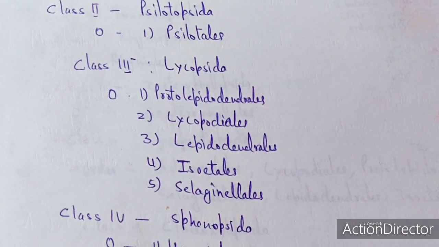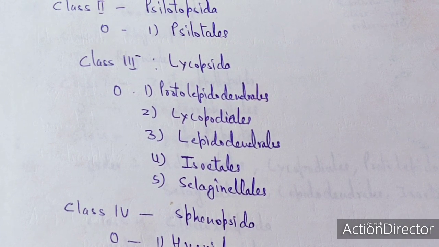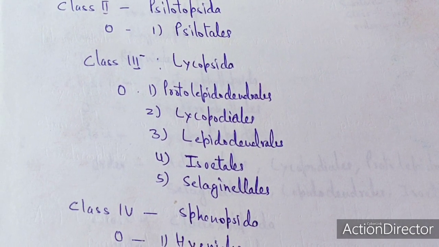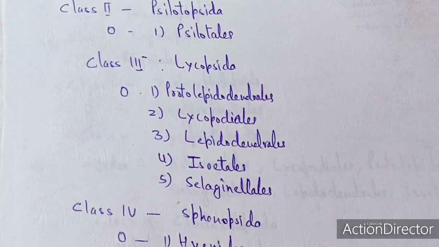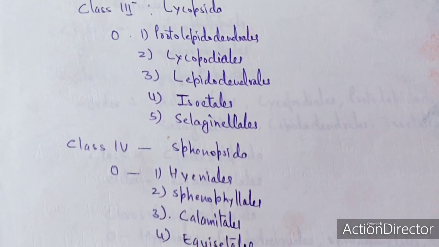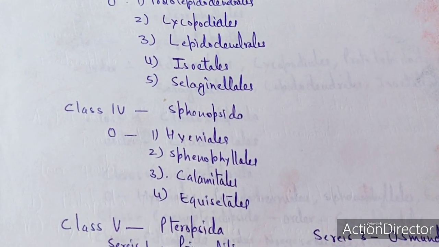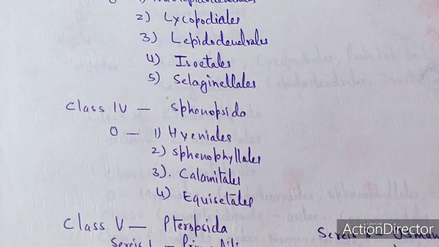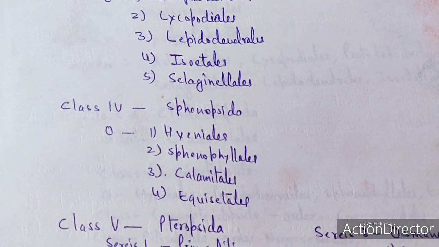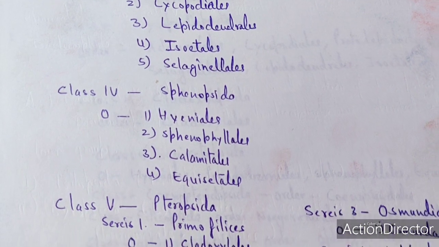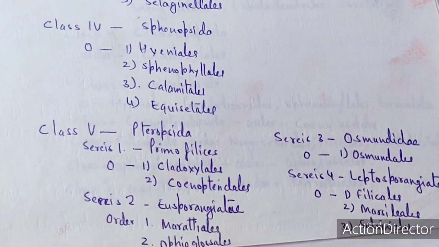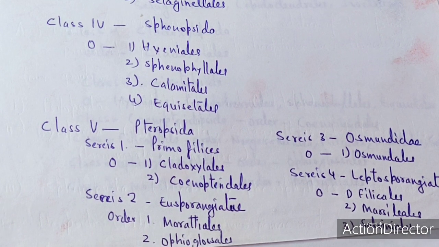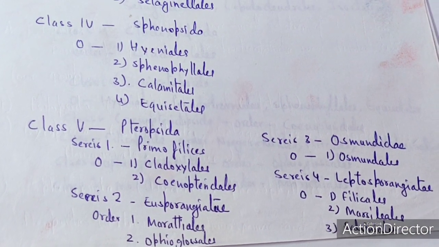Class 3 is the Lycopsida, consisting of 5 orders: Proto, Lepidodendrales, Lycopodiales, Isoetaes as well as the Selaginellales. Class 4 is Spinopsida, consisting of 4 orders: Hyaenaeales, Spinophylales, Calamitales, Equisetaes. The 5th class is known as the Pteropsida, and Pteropsida is divided into 4 series.